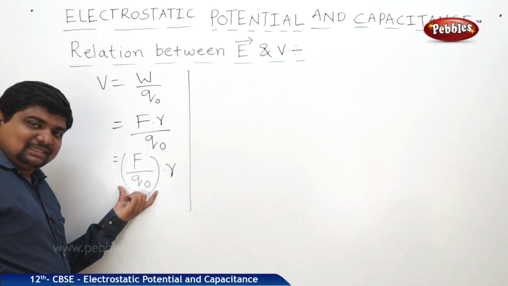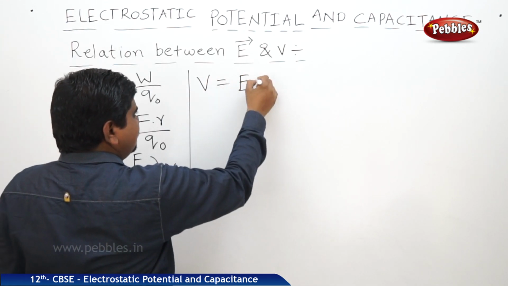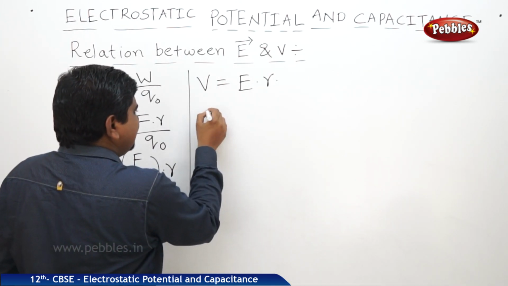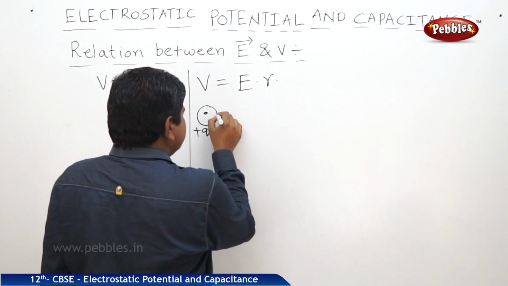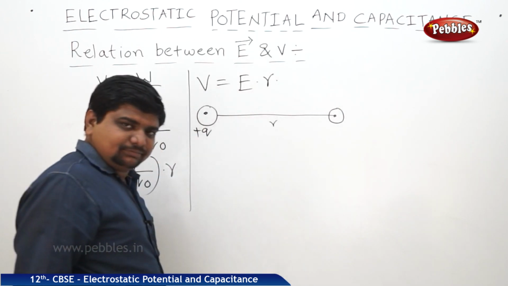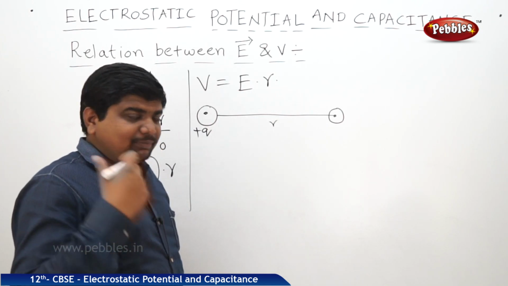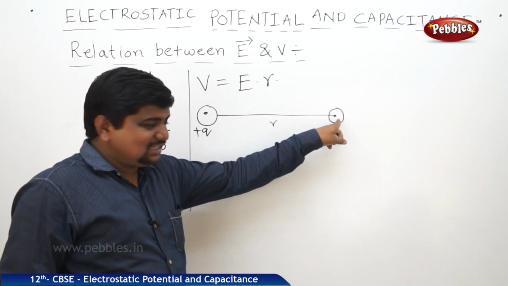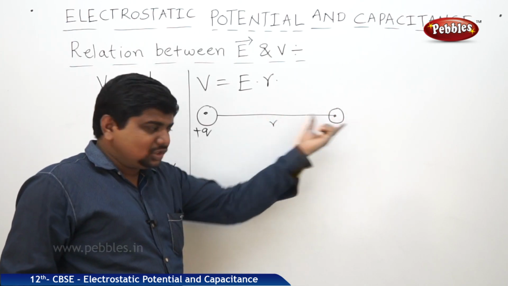What is this F by Q naught? Nothing but the formula of electric field intensity. Therefore, V is equal to E dot r. Listen, suppose this is the charge, maybe a positive charge. With respect to this charge, at some distance small r, we can expect another point charge. Now, what is the electric potential from this point to this point? A small amount of work is done in bringing this charge from infinity to a distance r from the source.